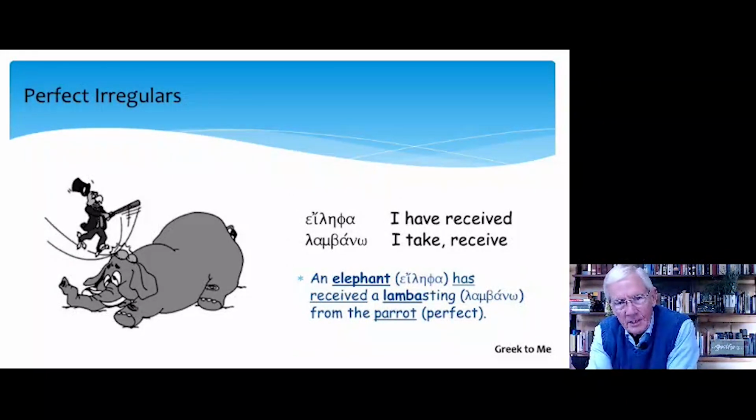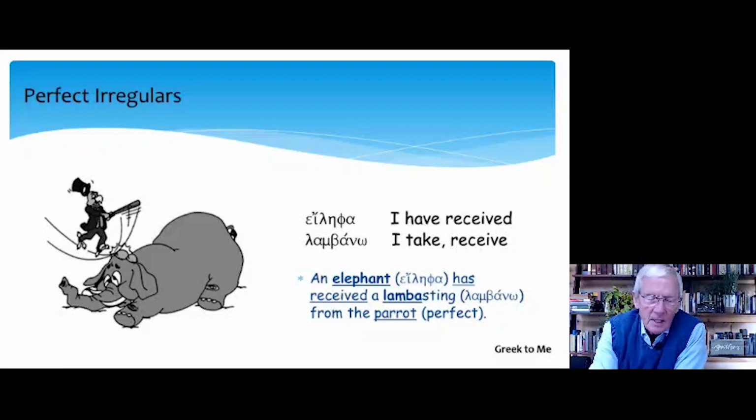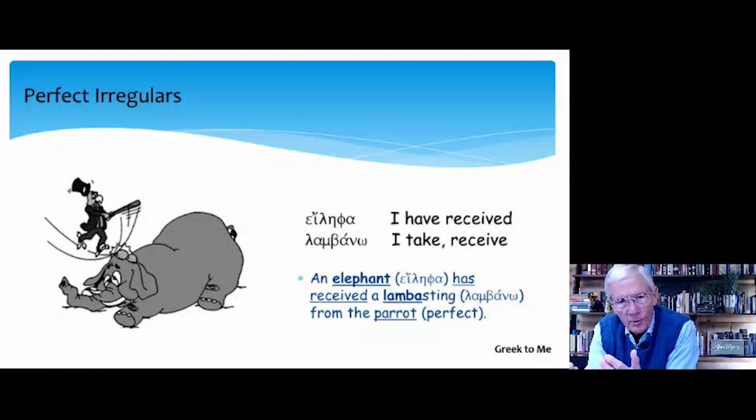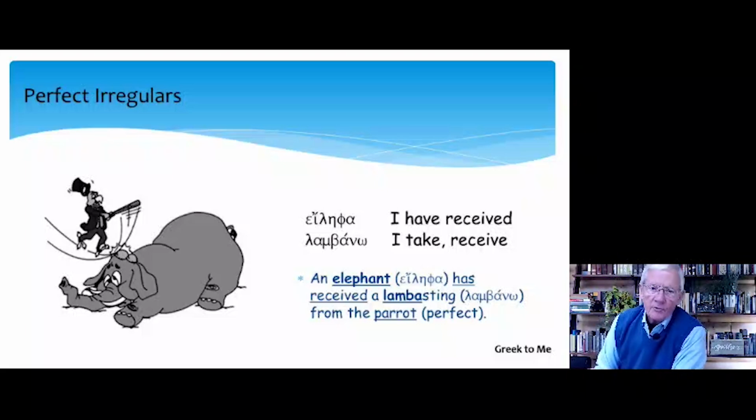Lambano, I take or I receive. And the perfect here is elepha, I have received, elepha. So what do we have here? An elephant for elepha has received a lambasting from the parrot.